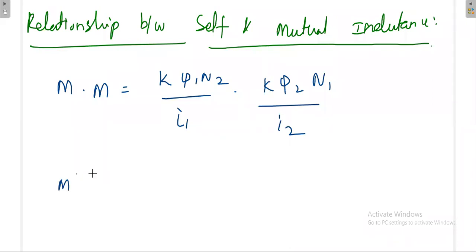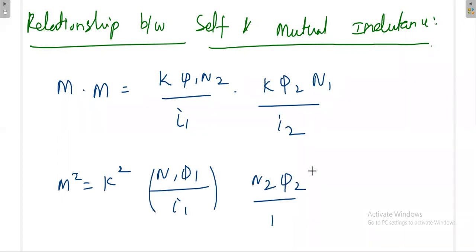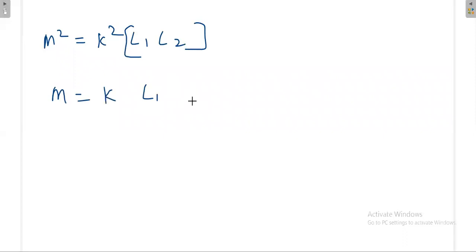M squared is k squared. Again you can rearrange the terms: n1 phi1 divided by I1, and here n2 phi2 divided by I2. Again, n1 phi1 divided by I1, I can write as L1, because this is L1. So M squared is equal to k squared L1 L2. So M is equal to k square root of L1 L2.